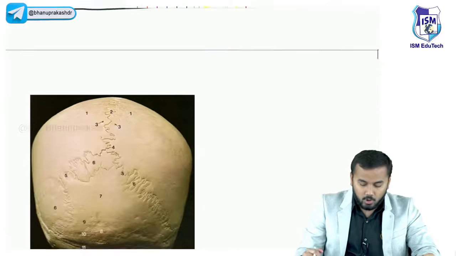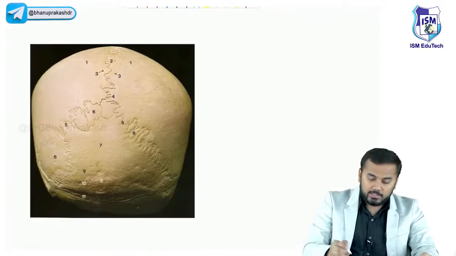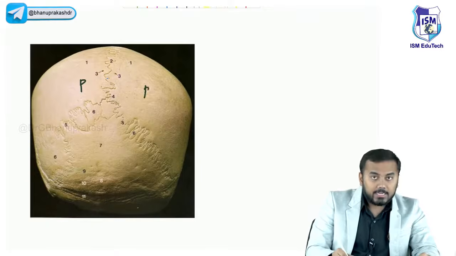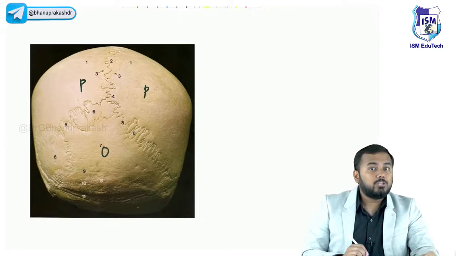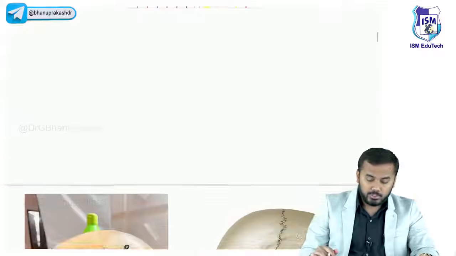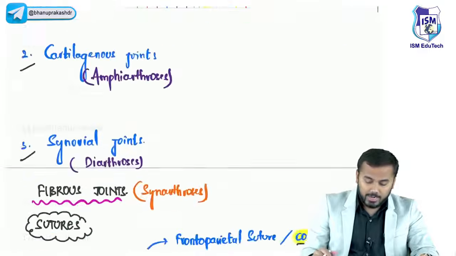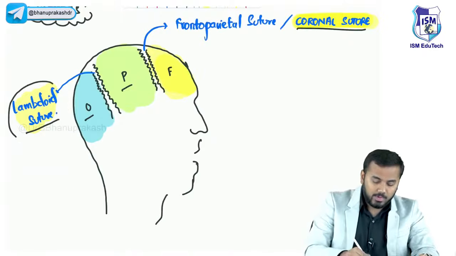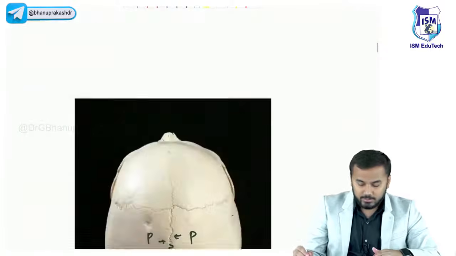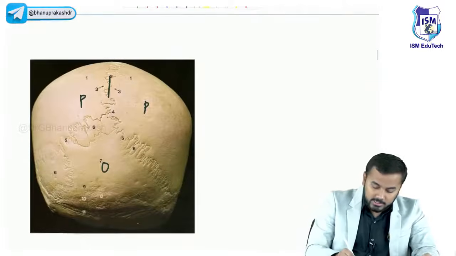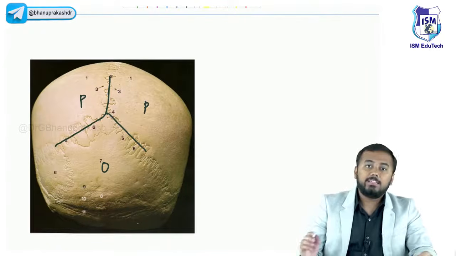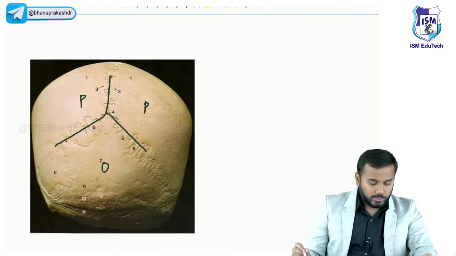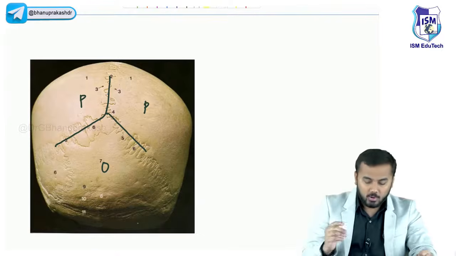Okay, so all of you look at this. All of you look at these bones here. See, these two are parietal and this is occipital. मैंने क्या बोला था, parietal और occipital के बीच में जो joint है, that is called lamboid suture. I told you, right? So in this picture, if you look clearly, between parietal and occipital you have got lamboid suture. Now the same suture is here, isn't it? This suture which I'm drawing right now, which is in the shape of a lambda, is called lamboid suture.